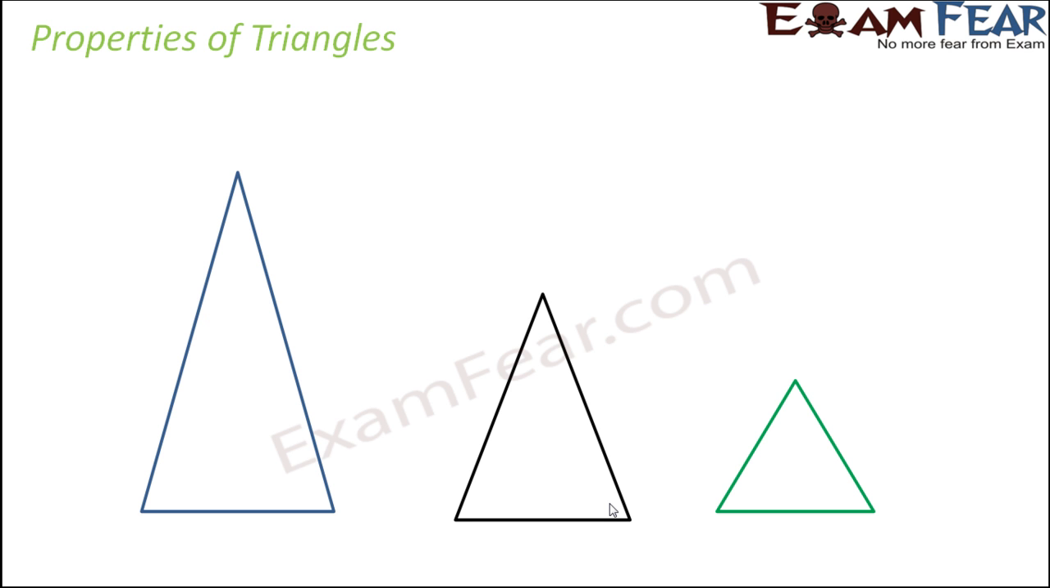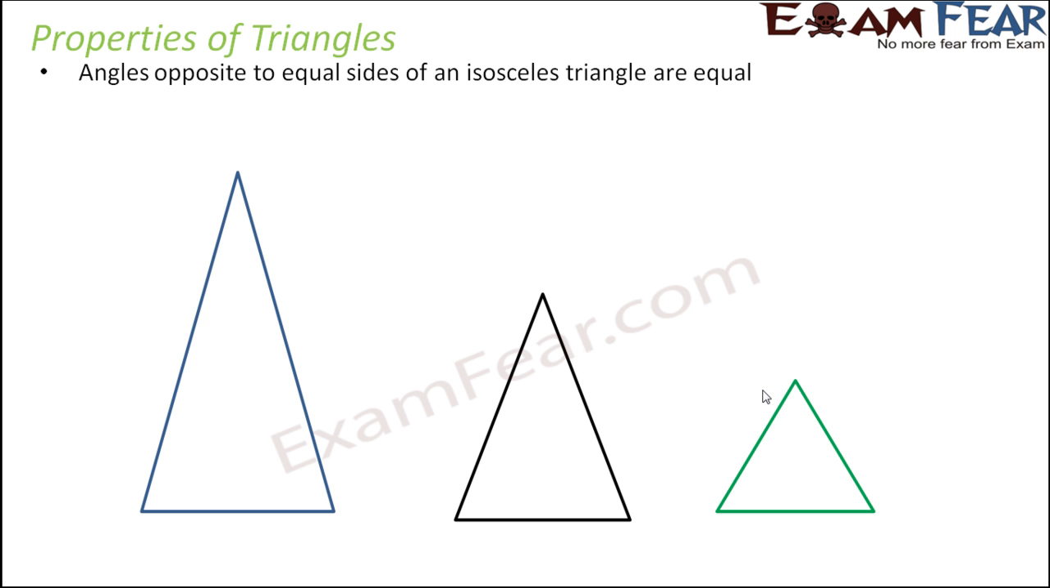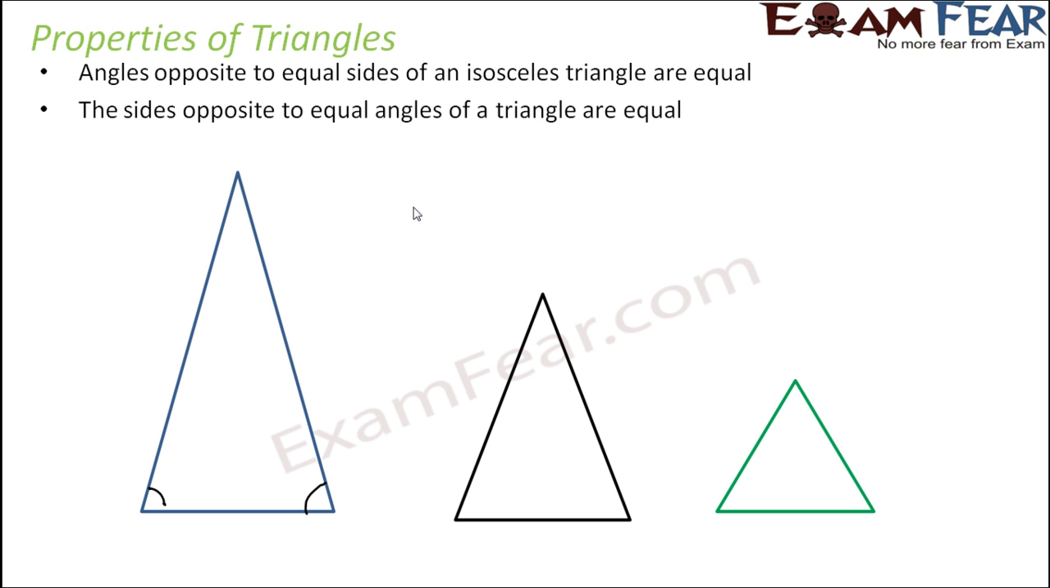So let's draw some triangles where these sides are equal. This side is equal to this side, this is equal to this, this is equal to this. You'll observe that these angles opposite to equal sides are equal in isosceles triangles. I'm drawing some isosceles triangles. Also, you'll observe that the sides opposite to equal angles of a triangle are equal. So the sides opposite to the equal angles of a triangle are equal.